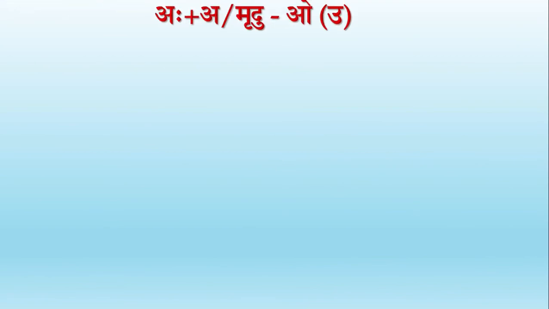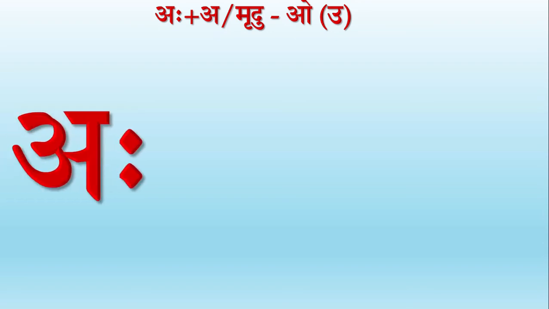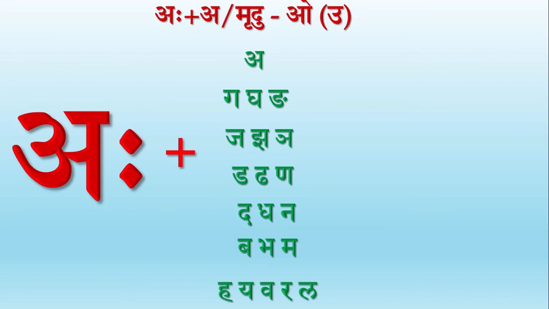Let's now study the second formula, which says Aha plus A or Mrudu becomes O, that is Ukaradeshaha. We have got a letter Aha, and after that we have any of these letters, that is A, and all the Mrudu Vyanjanani. They are Ga, Gha, Nga, Ja, Jha, Nya, Da, Dha, Na, Ba, Bha, Ma, and Ha, Ya, Va, Ra, La. We shall understand each of them with the help of examples as well.